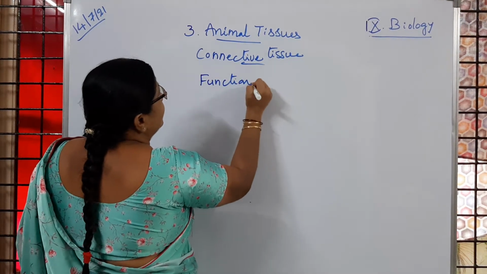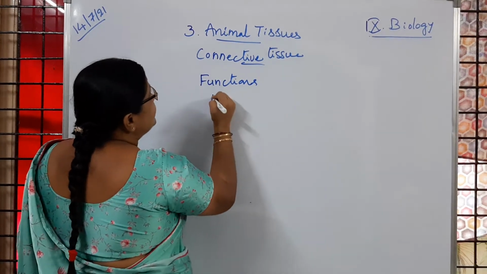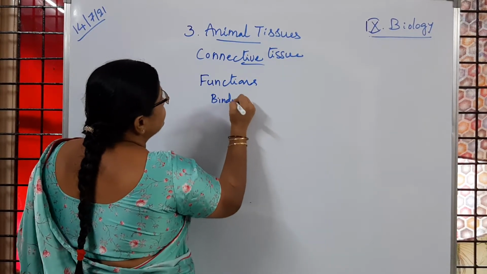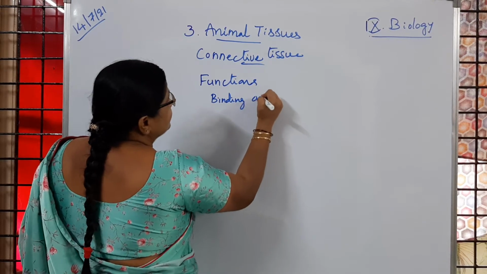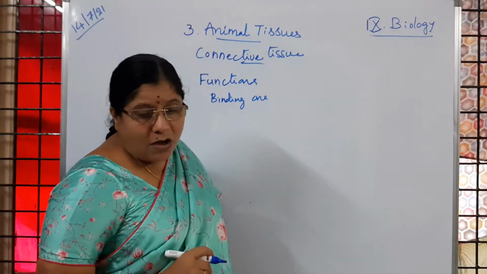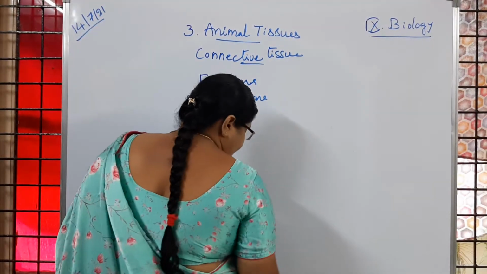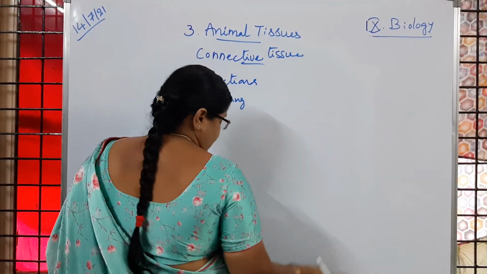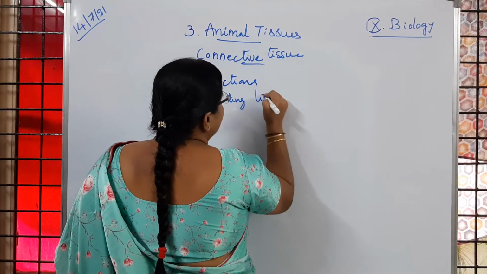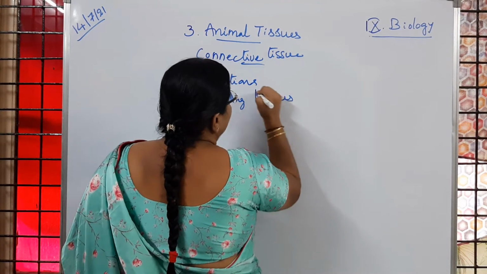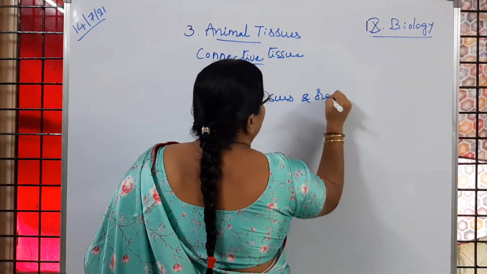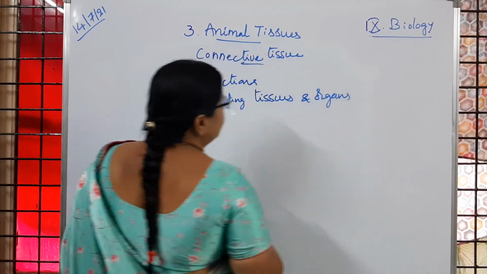This connective tissue helps in binding tissues and organs. Is it clear to you?